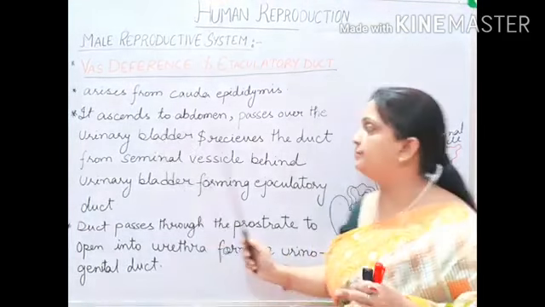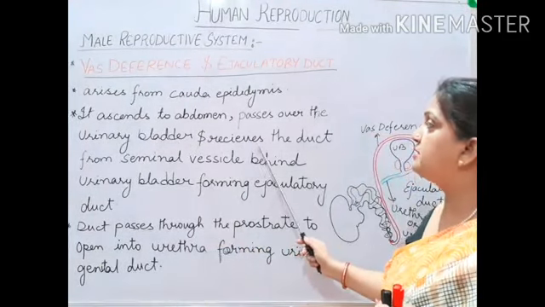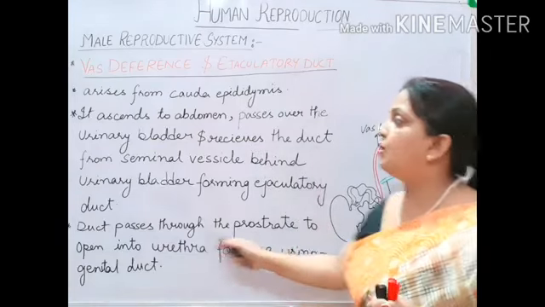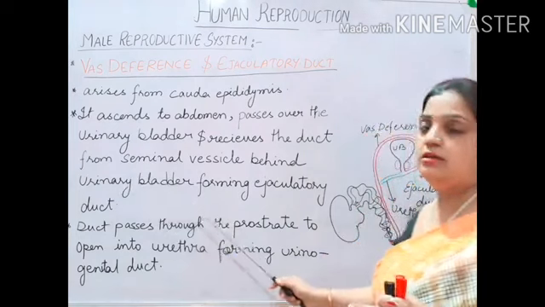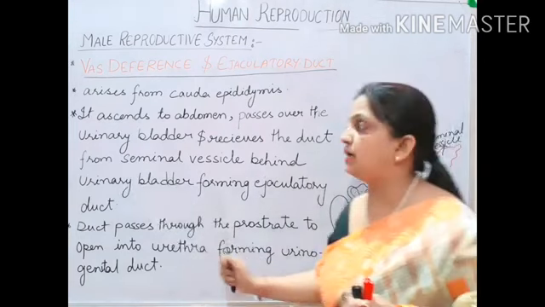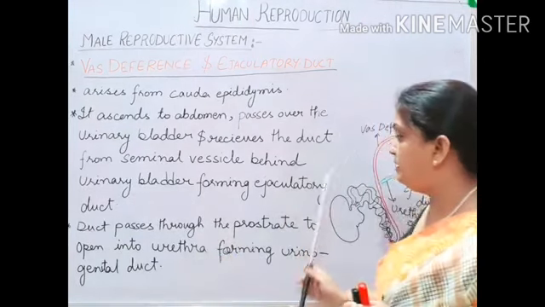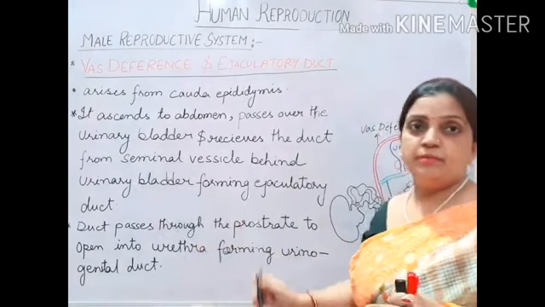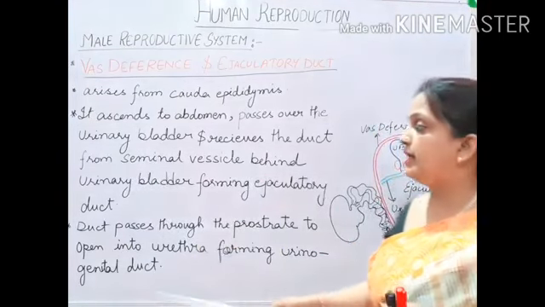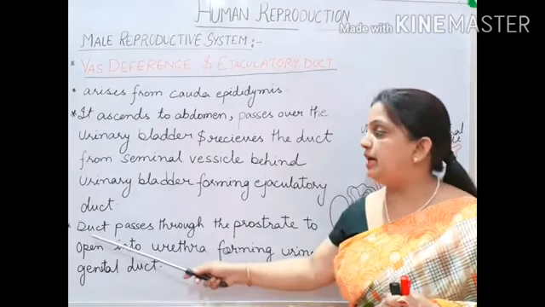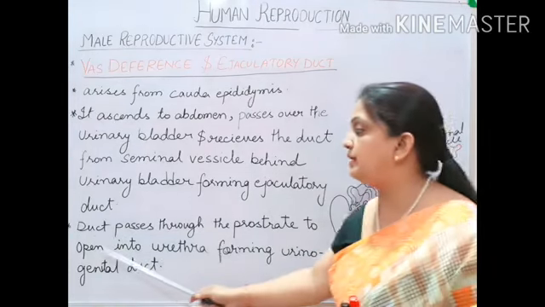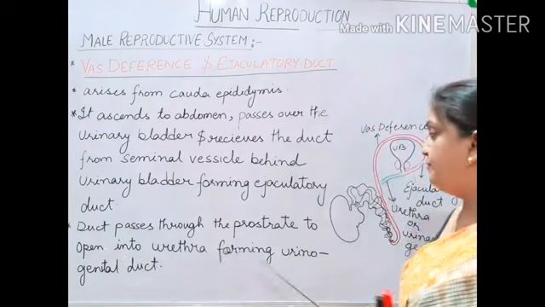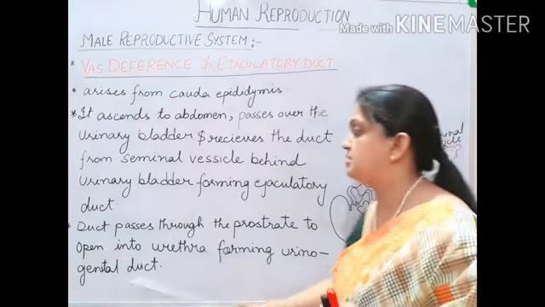And the third important point is that it receives the duct from the seminal vesicle behind the urinary bladder, forming the ejaculatory duct. We need to understand this line by the diagram. The next part says that the duct passes through the prostate to open into the urethra, forming the urinogenital duct.